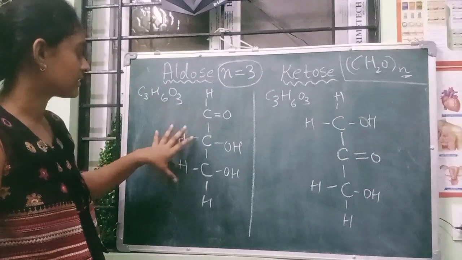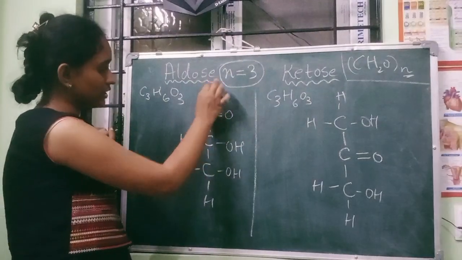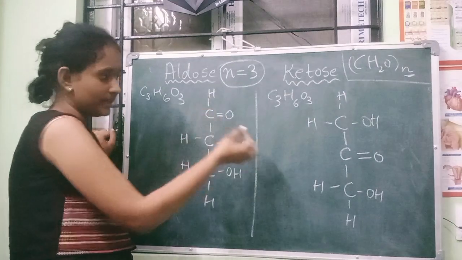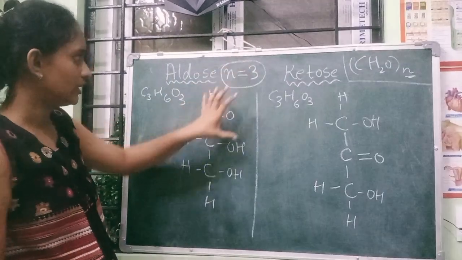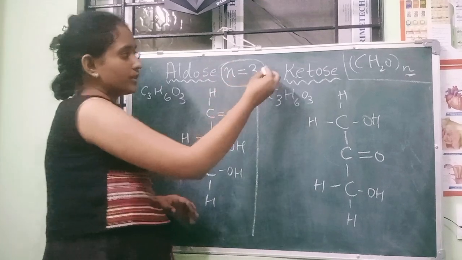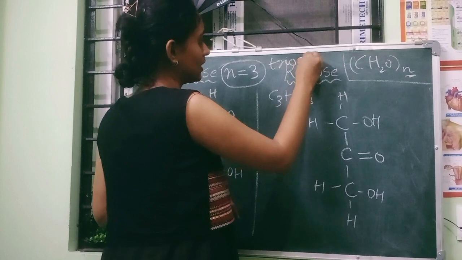So what do you see? This is a structure in the form of aldose with the functional group of aldehyde. This is the structure of aldehyde. This is ketone. So this is for n equal to 3. What do we call n equal to 3? Triose. If n is 3, we call it triose.